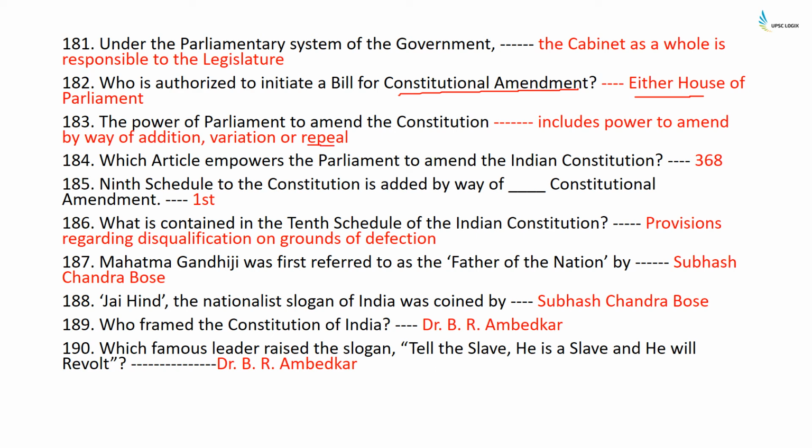Which article empowers the Parliament to amend the Indian Constitution? Article 368. Ninth schedule of the Constitution is added by way of First Constitutional Amendment Act. What is contained in the 10th schedule of the Indian Constitution? Provisions regarding disqualifications on grounds of defection.